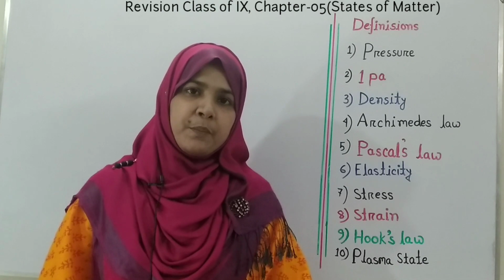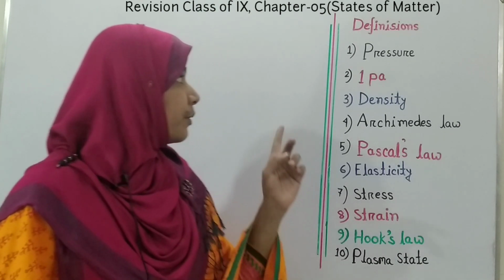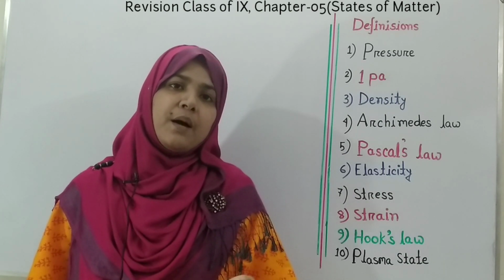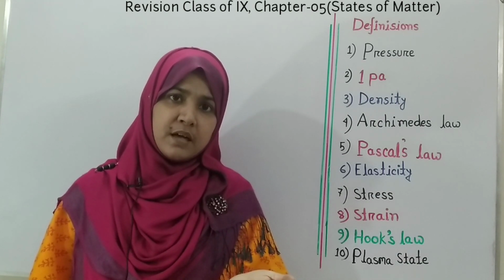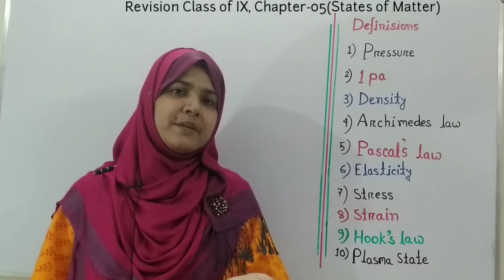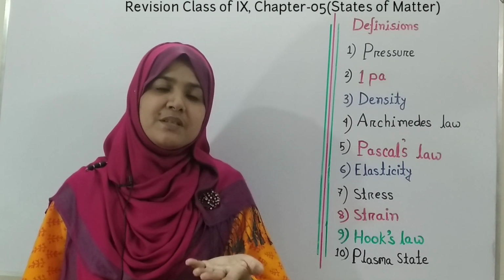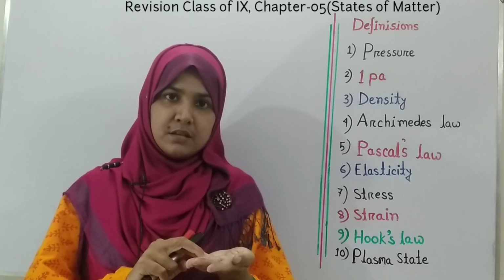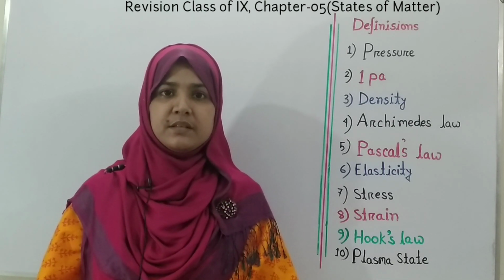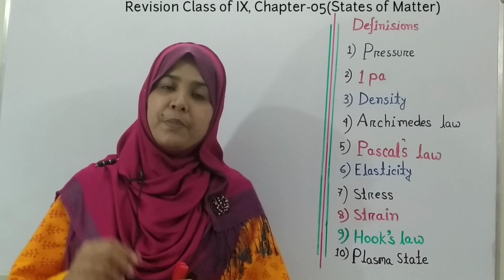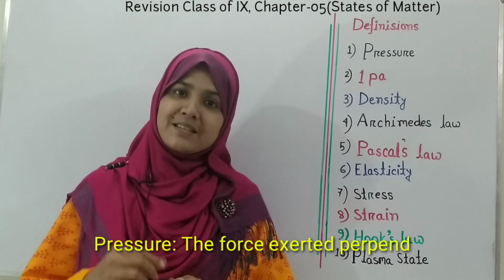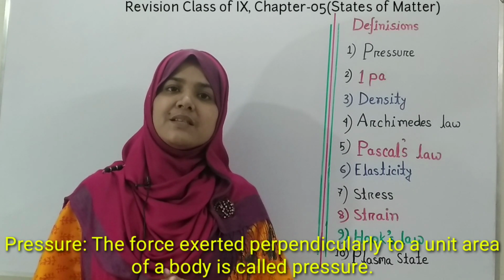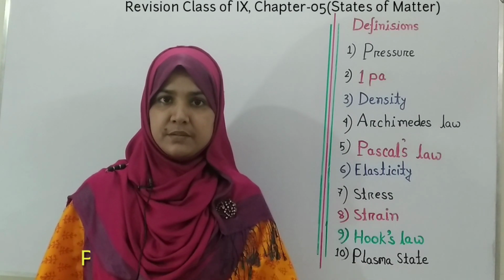Our today's first topic of discussion is pressure. Suppose you are holding a book on your hand. After a few minutes, you can observe that you are feeling heavy. That means the book is applying force on your hand. Actually, this is pressure. So, pressure means the force exerted perpendicularly on the unit area of a body is known as pressure.